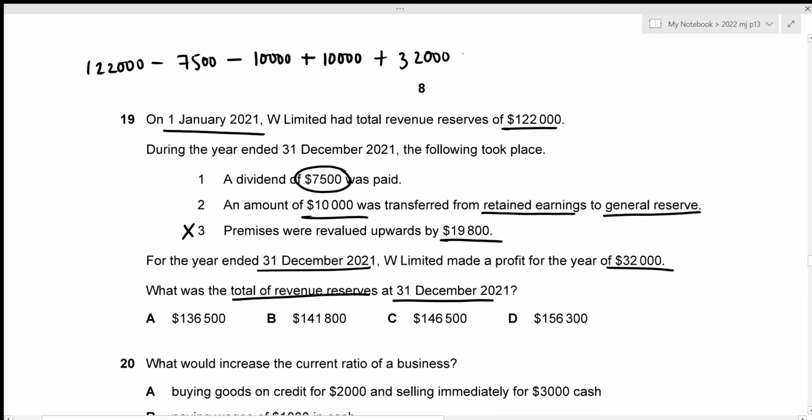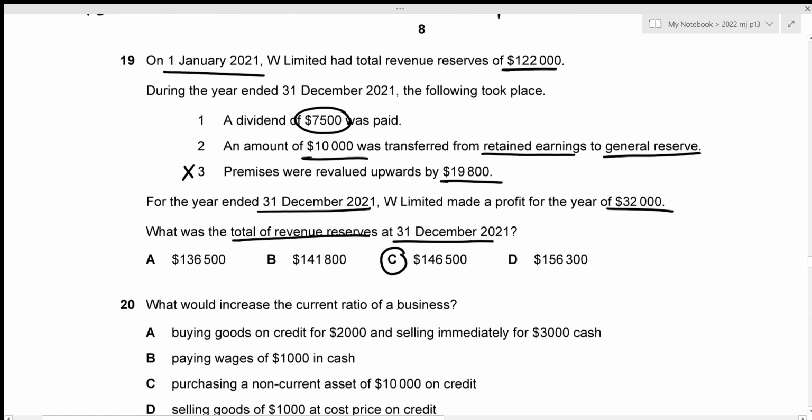Alright, and this gives the total of revenue reserves at the closing date. That's 122,000 minus 7,500 minus 10,000 plus 10,000 plus 32,000, which results in 146,500. And this amount is given in option C. That's our correct answer. Now we can move towards question number 20.